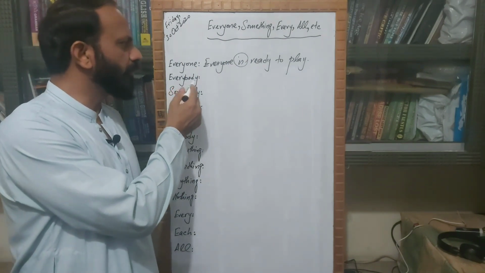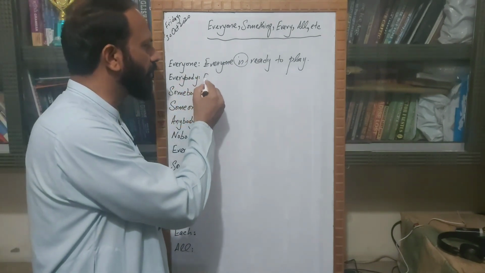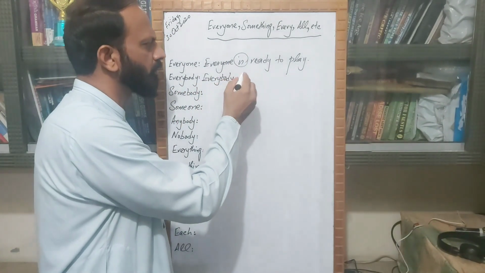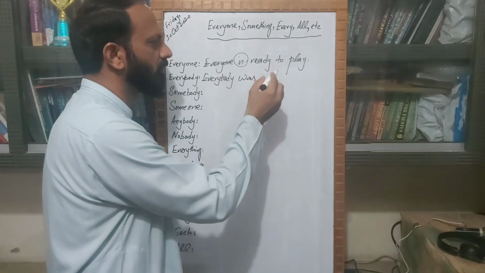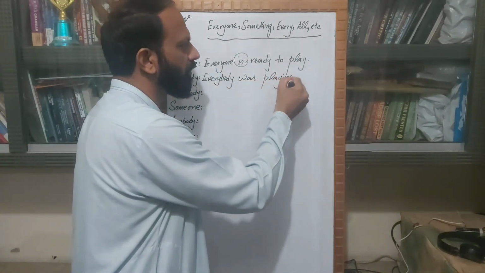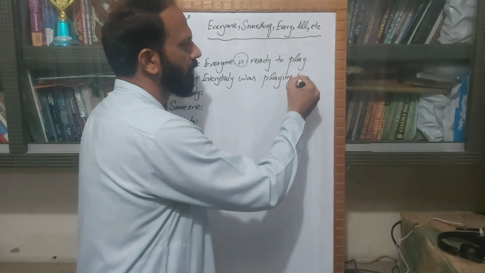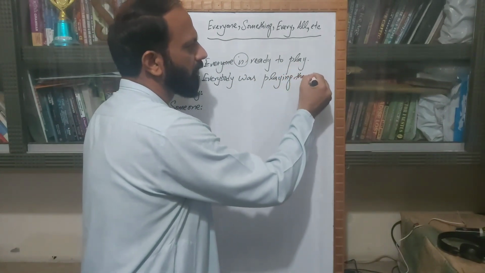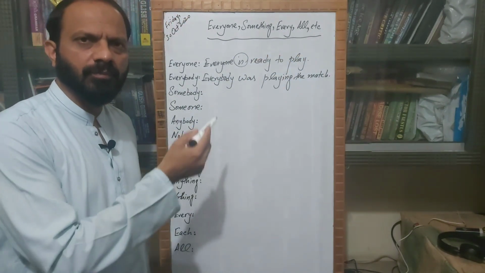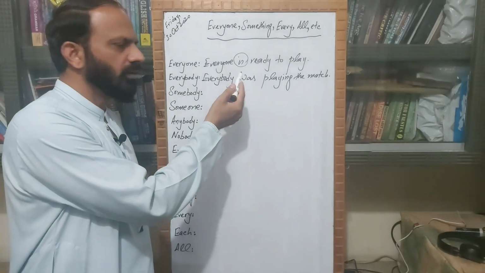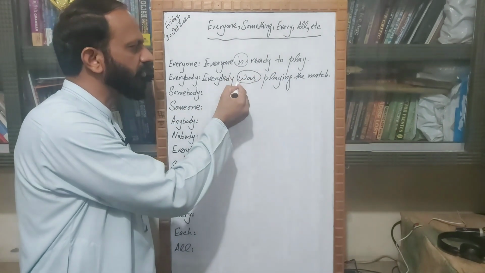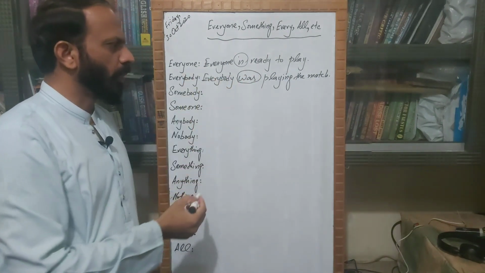Then comes everybody. Everybody was playing the match. So once again, in this sentence we are using a singular verb after this word everybody.